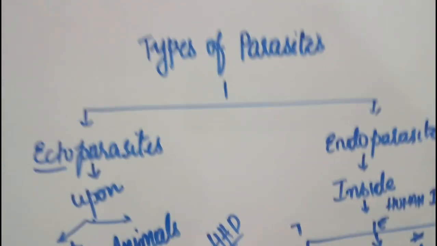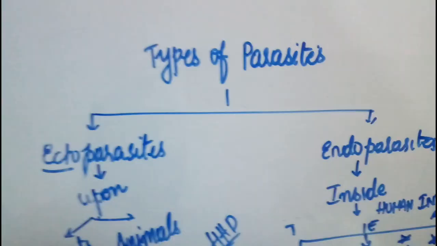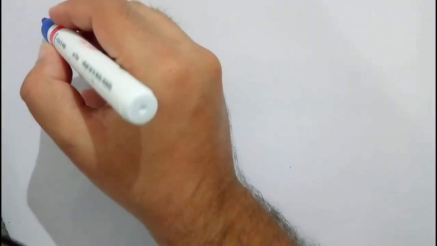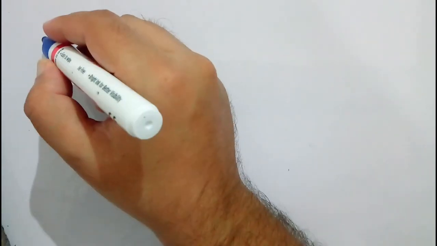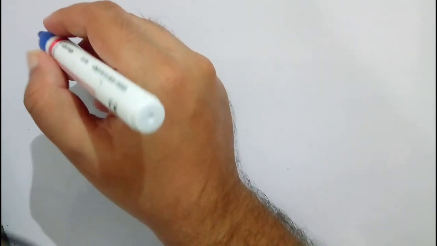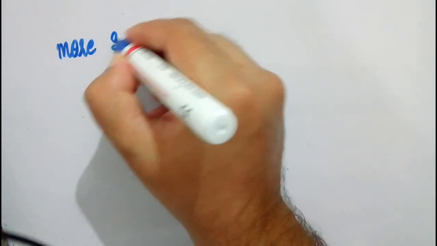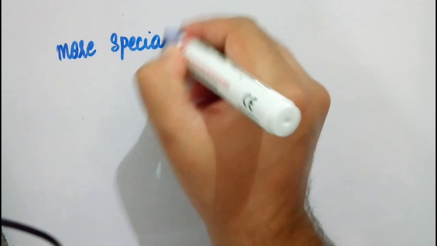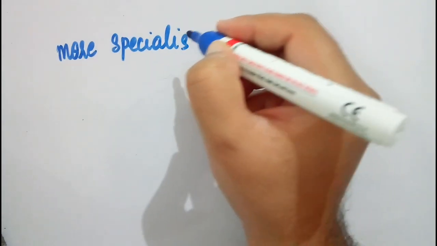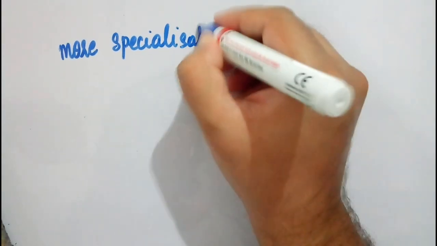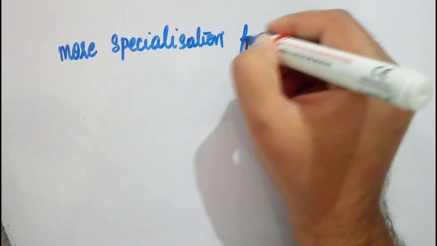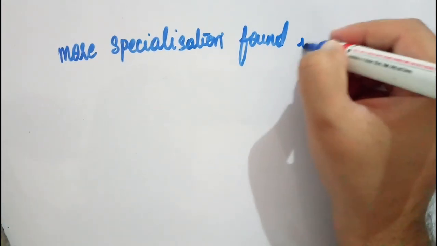I hope till here it's clear. Let's move forward. So if you see these endoparasites, a few characteristic features of endoparasites. Again, NCERT statements, guys. Endoparasites are more specialized. More amount of specialization is found in endoparasites.